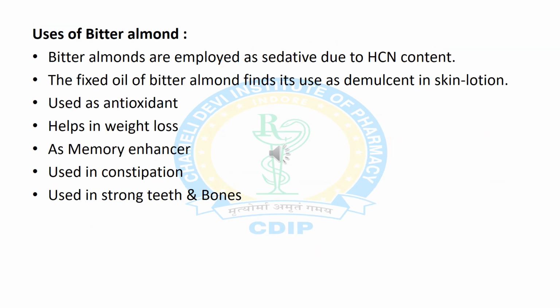Now we will discuss the uses of bitter almond. The first use is as a sedative due to the presence of hydrocyanic acid. Second, the fixed oil of bitter almond is used as a demulcent in skin lotion. Third, it is used as an antioxidant and helps in weight loss. It is used as a memory enhancer, used in constipation, and used for strong teeth and bones.